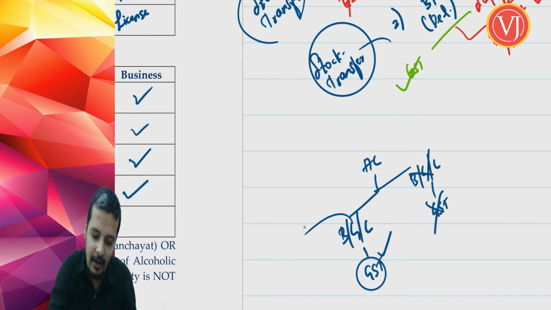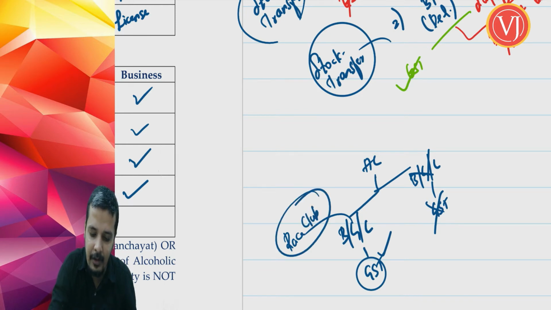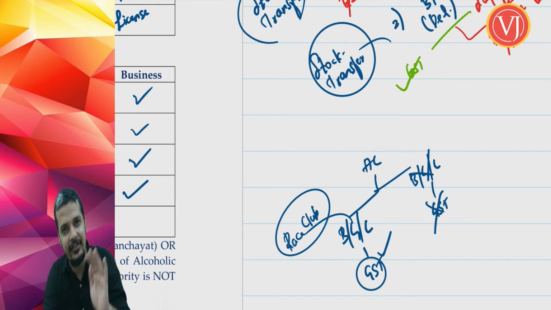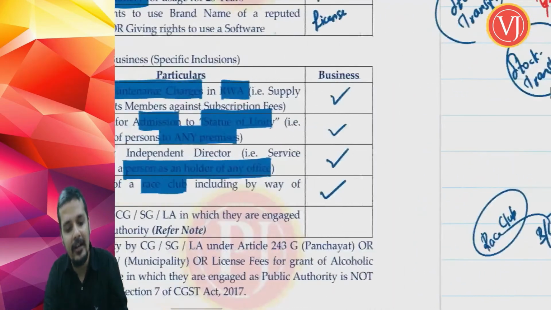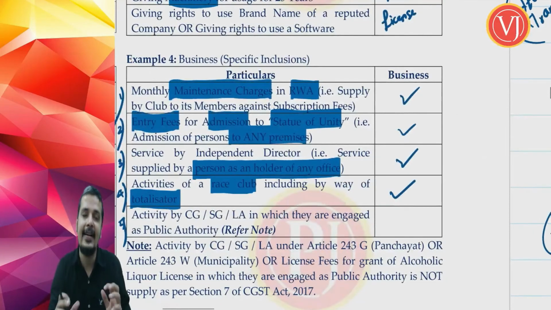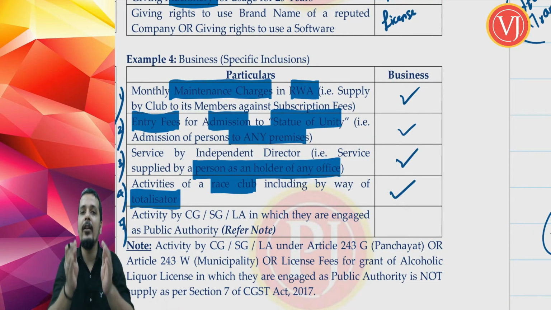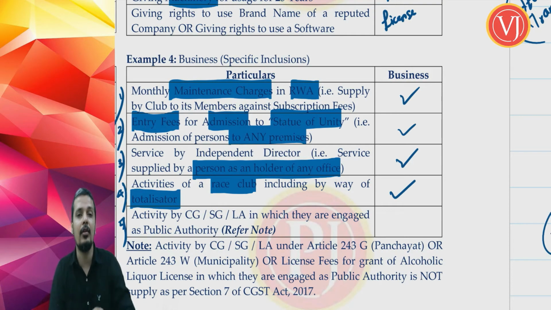And here when you are talking about race club, you are talking about betting, which will have GST. And to ensure that it is having GST, they have clarified that activities of a race club, including by way of totalizator, fall under the ambit of business. Tomorrow they should not take a stand that what they are doing is not business.